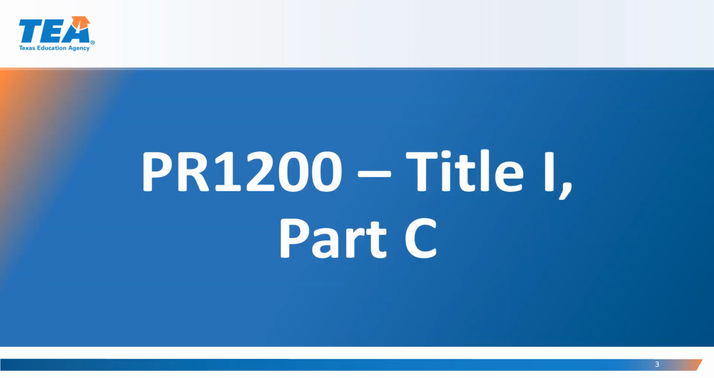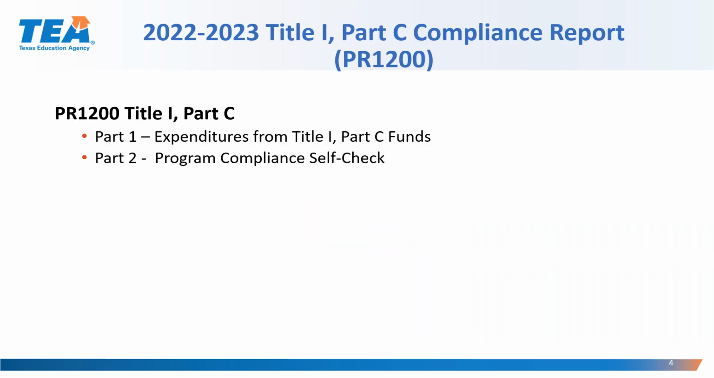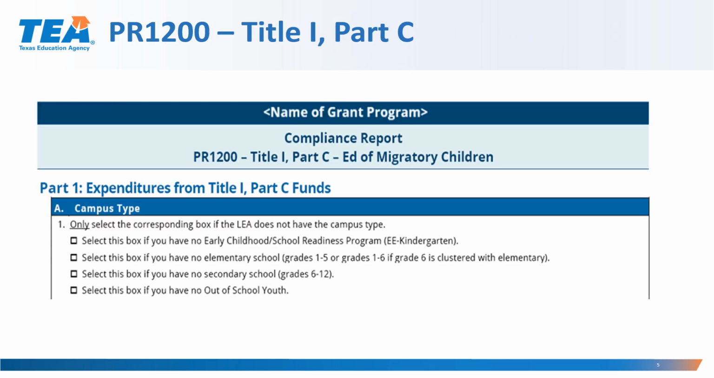PR 1200, Title I, Part C. The PR 1200 consists of two parts. Part 1 is the expenditures from Title I Part C funds, and Part 2 is the program compliance self-checklist. The usual navigation buttons are at the top of the report.